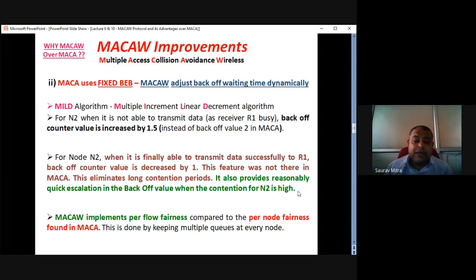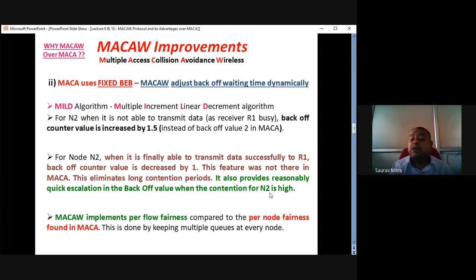But later on in MACAW, R1 understood that yes, N2 needs to transmit the data. So R1 and N2 form a pair. As soon as that pair is formed, the BEB algorithm keeps on decreasing. So that is the linear decrement. Linear decrement means that the counter will keep on decreasing by 1, 1, 1, 1 every time. And whenever the BEB algorithm counter becomes 0, at that time N2 and R1 start communicating.